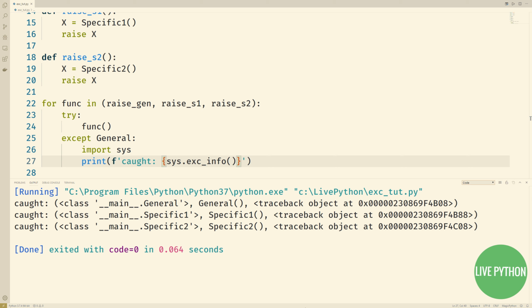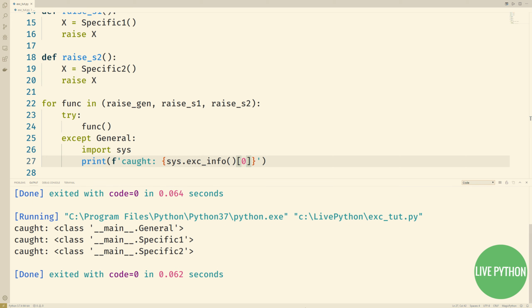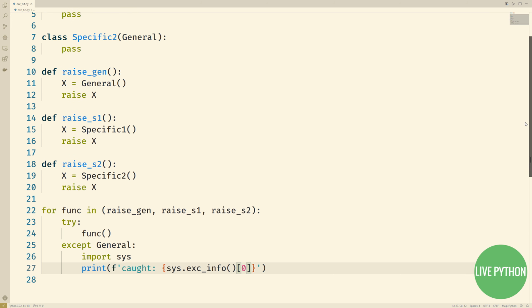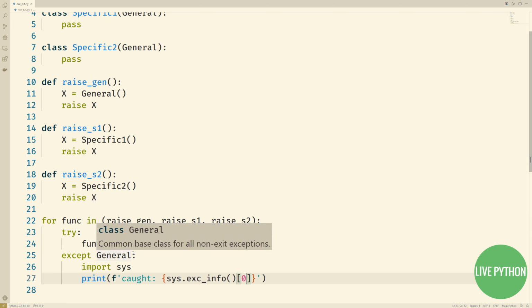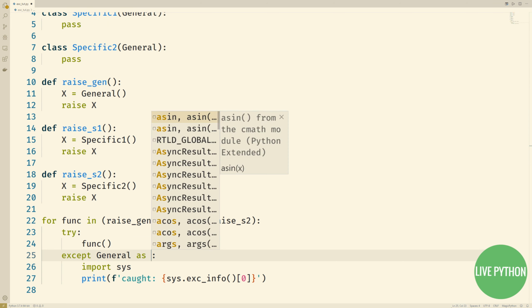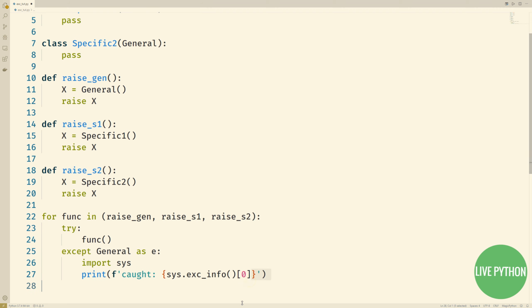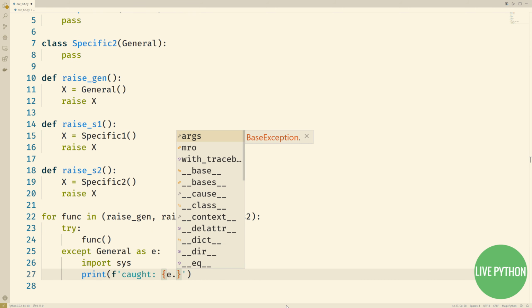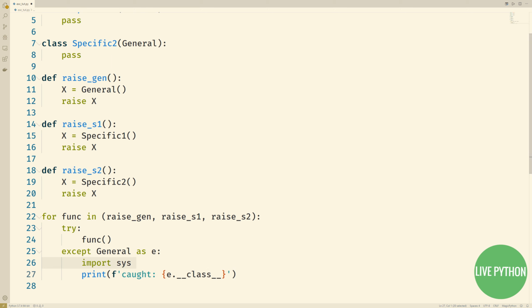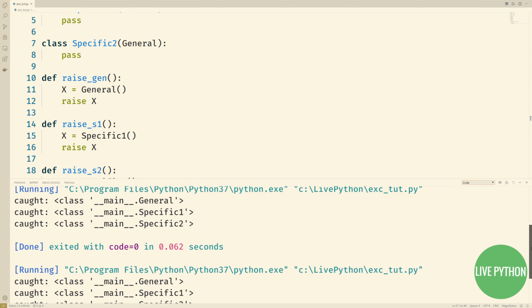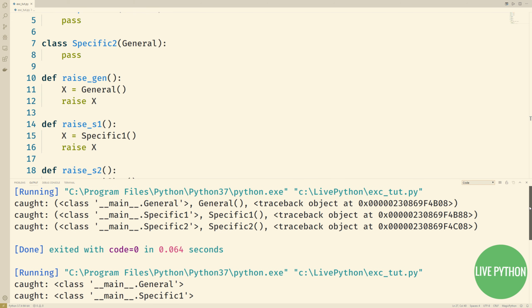So here we see the memory address. Let's alter things slightly so that we only see the exception type. Now, note that we can capture the exception instance by adding as and then any name we like. In this way, we can write code that we would normally do to ascertain the class of our instance. We can see that the output is identical to before.